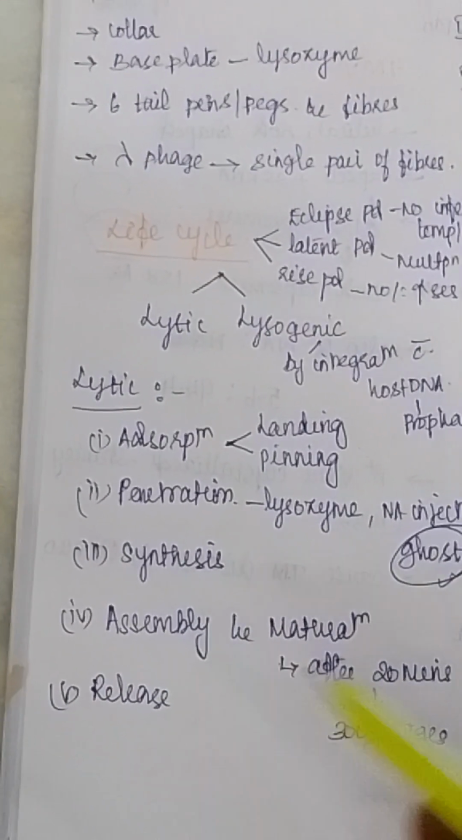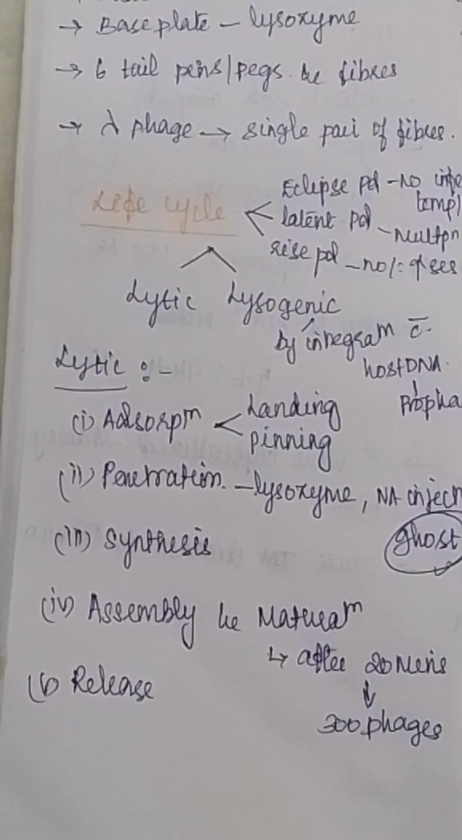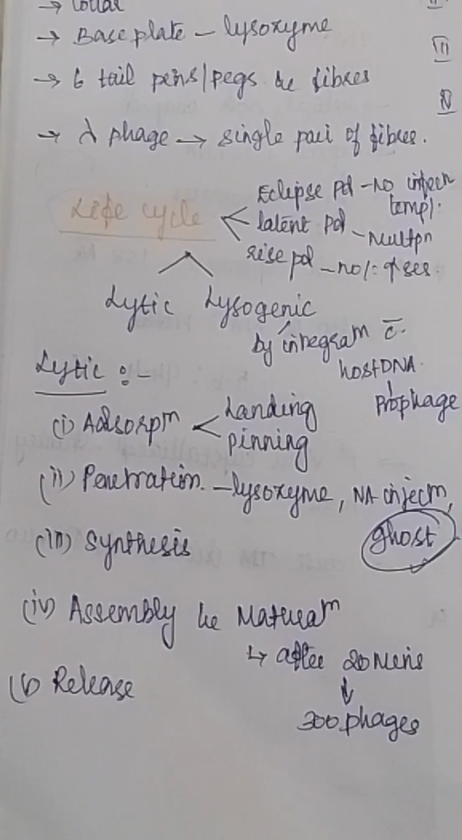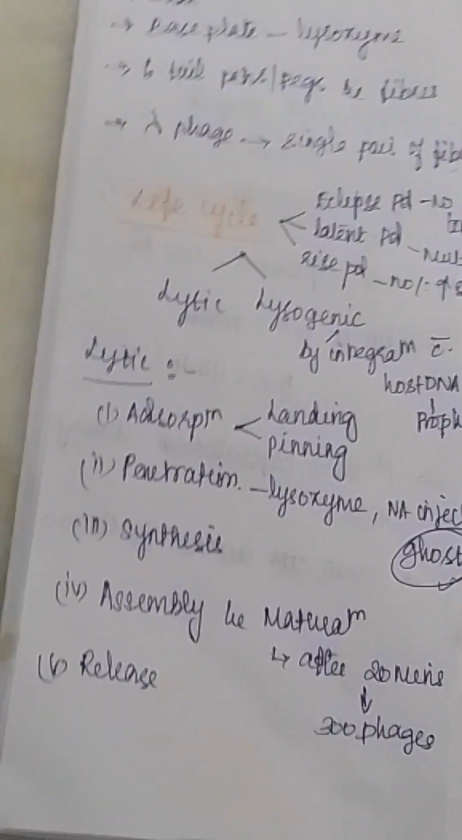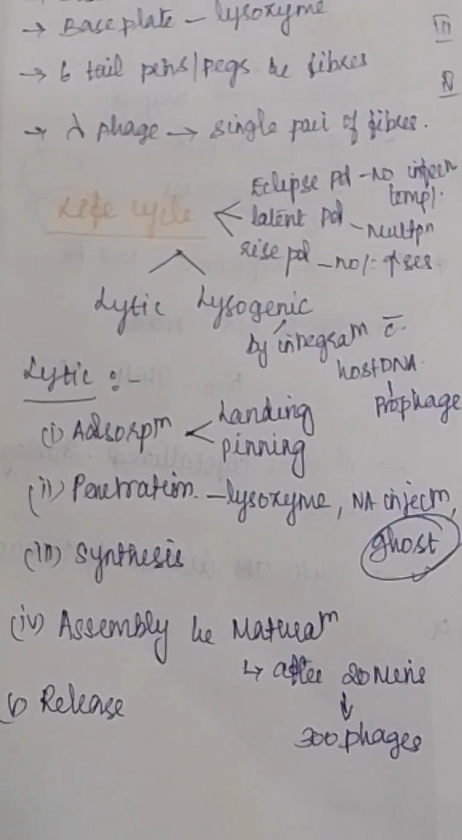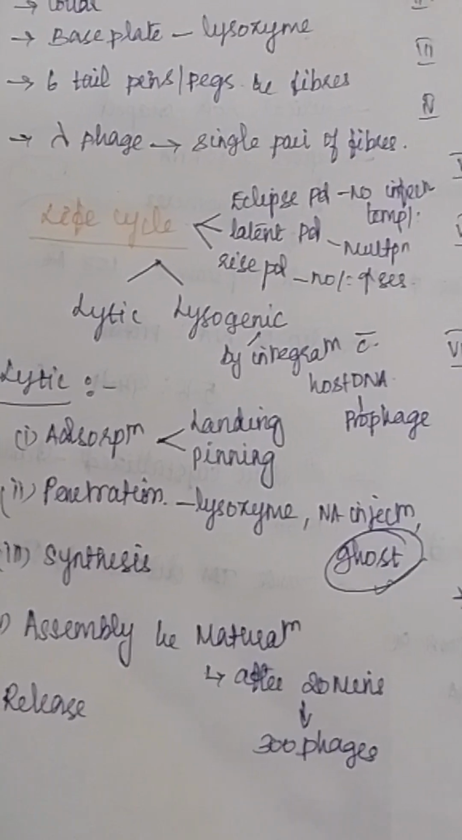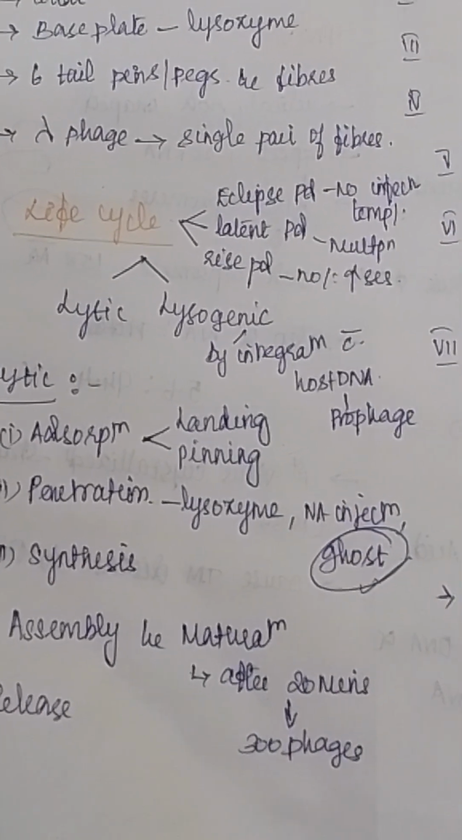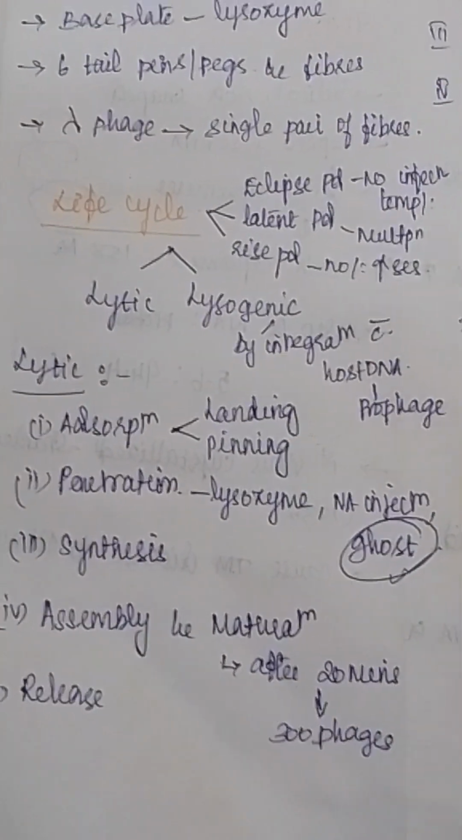Okay. So the third point is synthesis. After entering into the host cell, it takes control of the host's biological machinery, and commands the host genetic material to produce viral genetic material and viral proteins. Okay, so this is called synthesis.